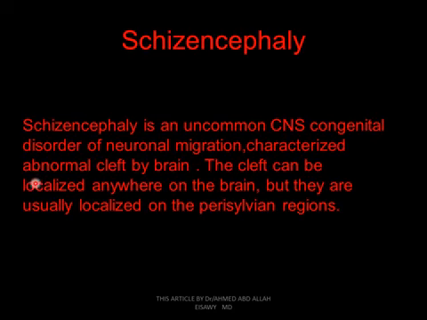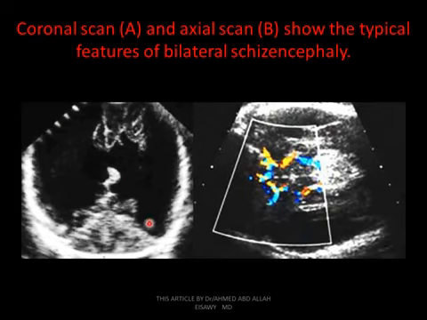The cleft can be localized anywhere in the brain, but it is usually localized in the perisylvian regions. Schizencephaly, as we see in this coronal scan and the axial scan, the typical features of bilateral schizencephaly: a cleft in the brain, especially in the perisylvian regions. This is schizencephaly, open or closed. Closed, not communicating with the ventricular system.